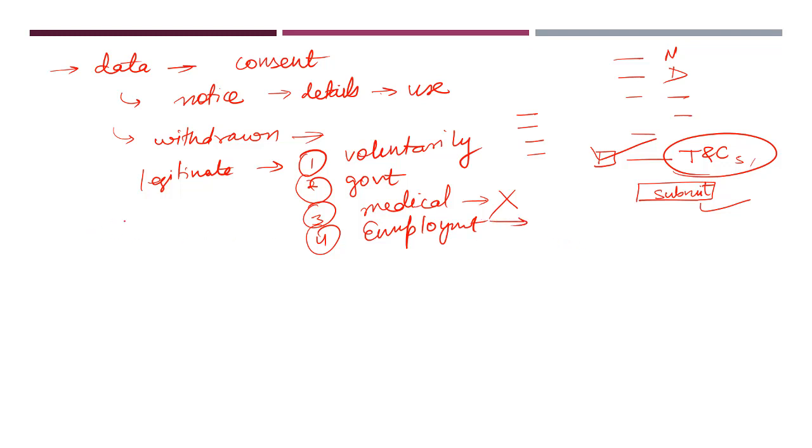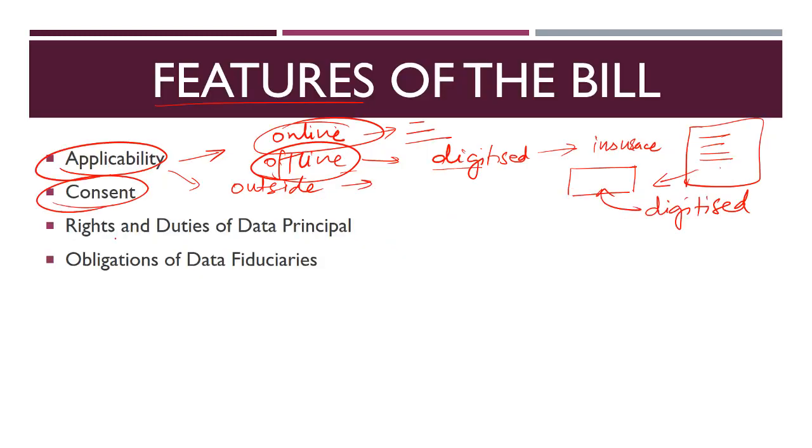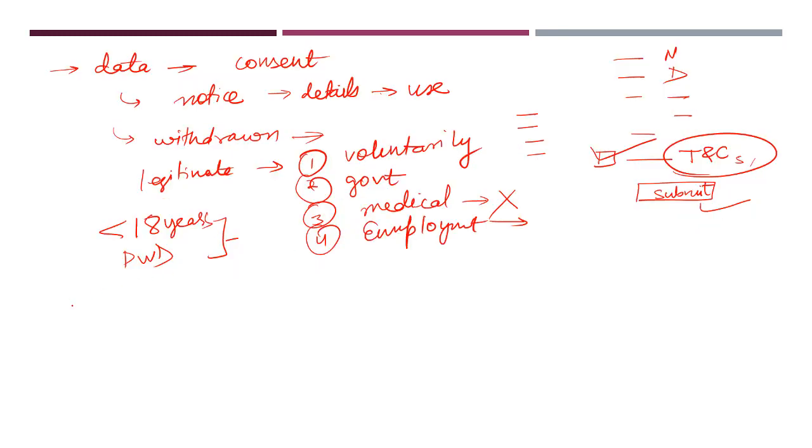For children, that is for those less than 18 years of age, or for persons with disabilities, that is Divyangjan, the legal guardian or the parent will be providing that consent. Now, let us understand what the rights and duties of the data principal are, and who is the data principal? Of whose data are we talking about? Any person whose data identifies him, that is what we are talking about. So let's see what the rights of the data principal are.